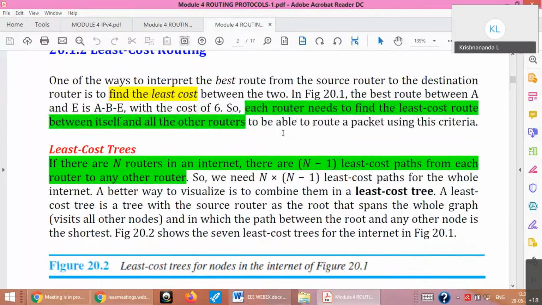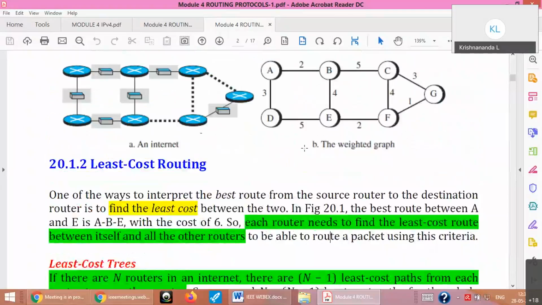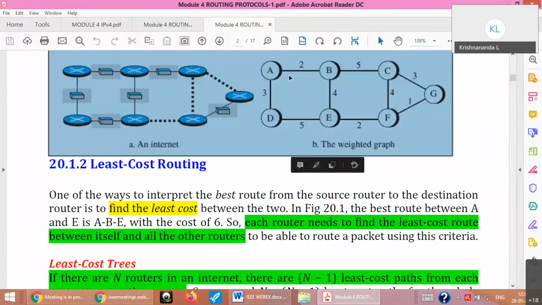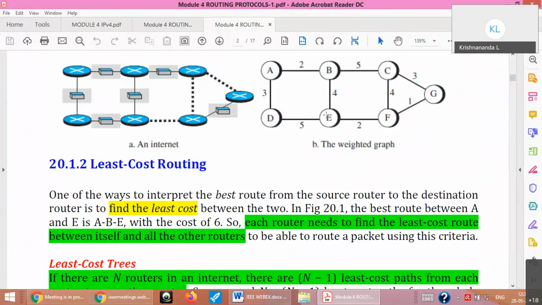Again, this is like a graph theory data structure notation from computer science. That's why we are using those names. So from the graph, we make a tree. You can see easily this graph. If you have studied mathematics, I think you know about graph. A graph has loops, right? For example, this is a loop. Suppose your data goes from A to B, E, D, and comes back to A. It is wrong actually, right?